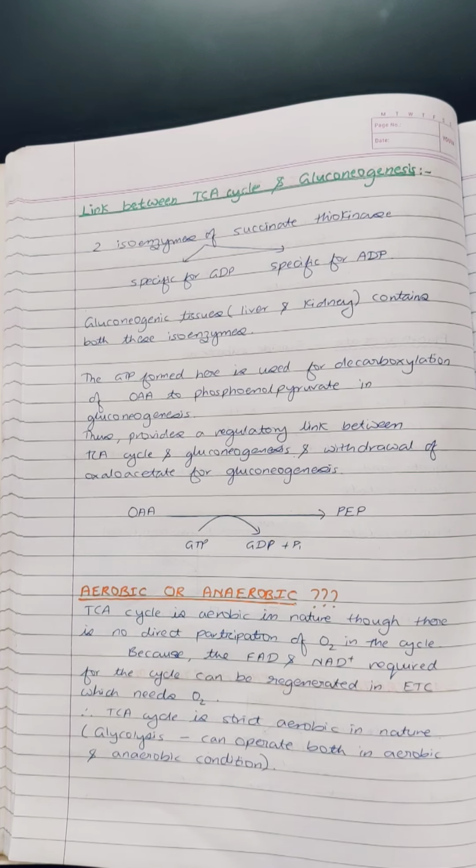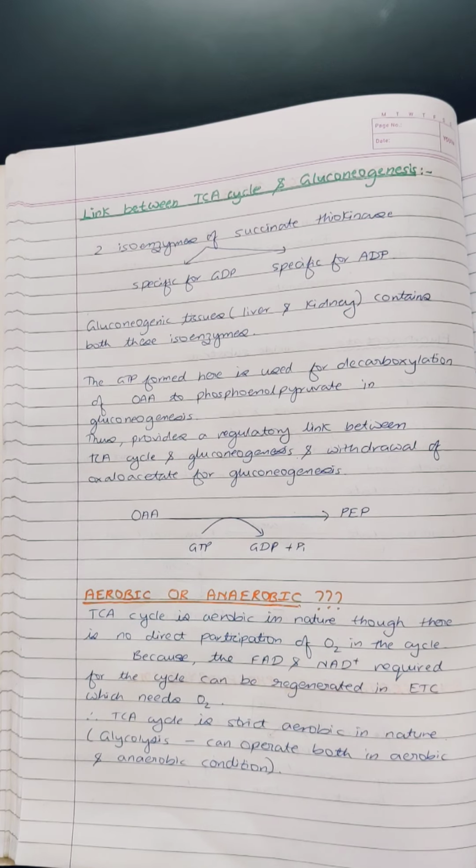When TCA cycle will operate when there is sufficient glucose in our body, which will be converted into pyruvic acid and then to acetyl CoA, and it will enter the TCA cycle.